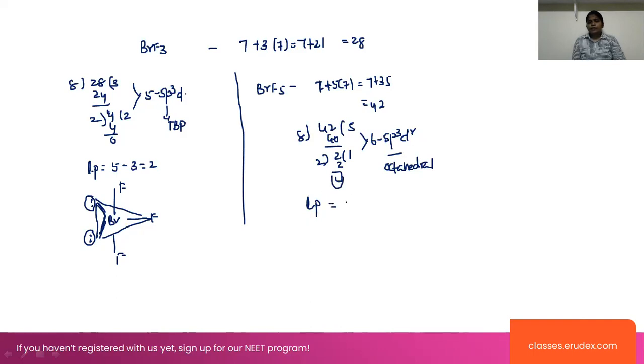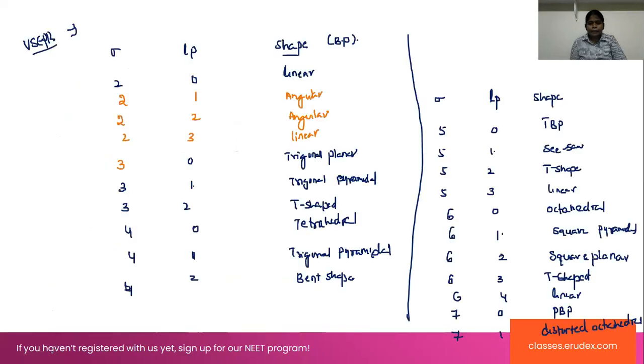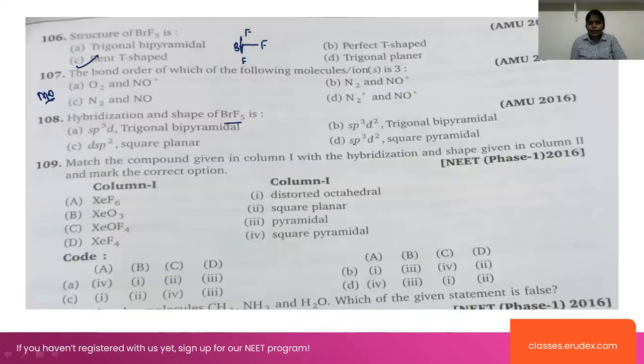In this case, the lone pair is equal to 6 minus 5, which is equal to 1. One lone pair is present, which means it will be the square pyramidal structure. In this case, sp3d2 hybridization with one lone pair present will be the square pyramidal structure. Clear? So look at sp3d2 hybridization and the square pyramidal structure.